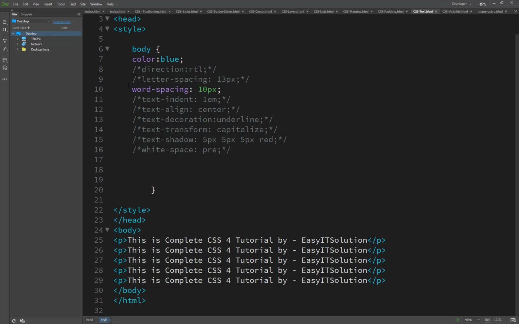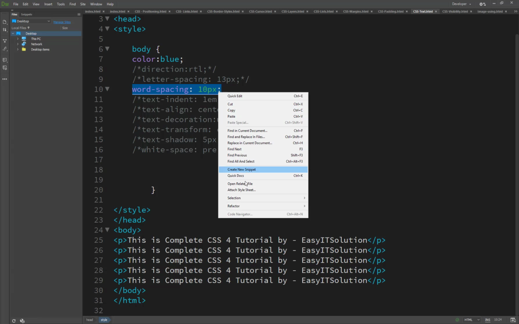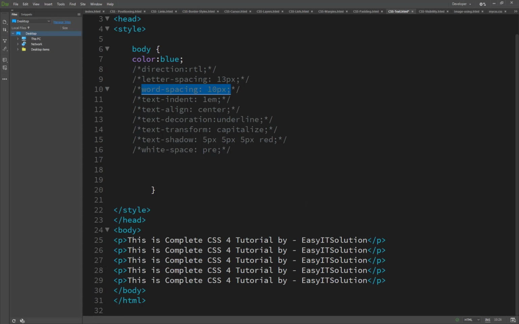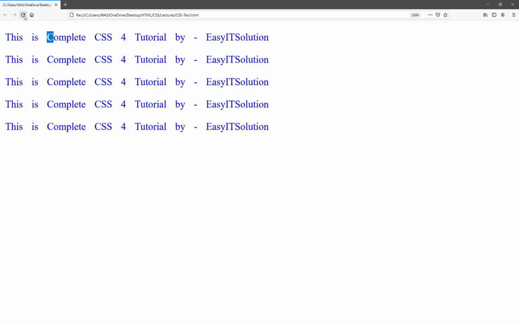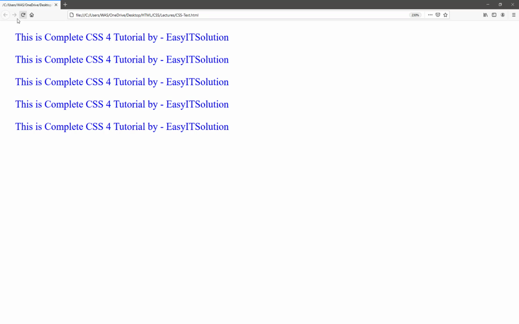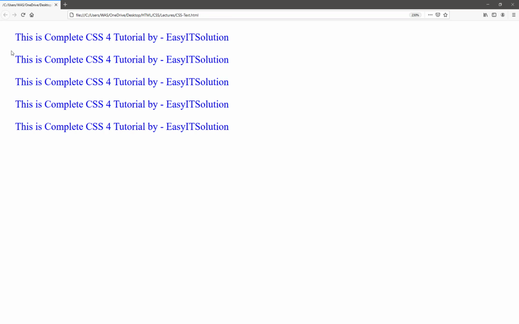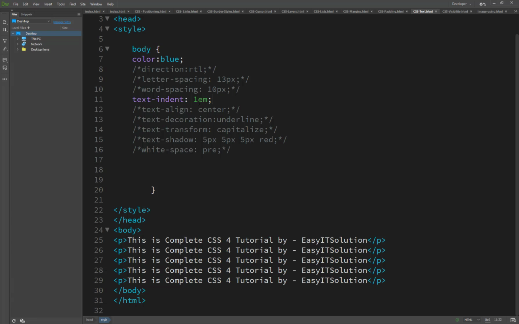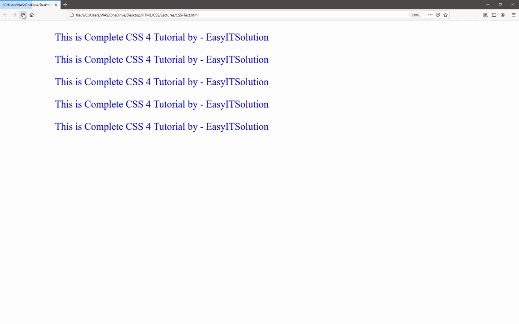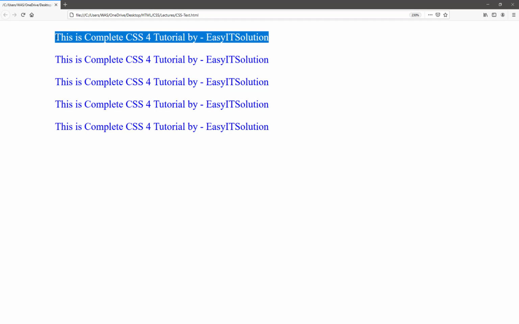We comment this out so that we can take a proper look at this property, and you will see it leaves a margin from the left side. So 1 em, or if we set 5 em, it starts from here, not from the very beginning.